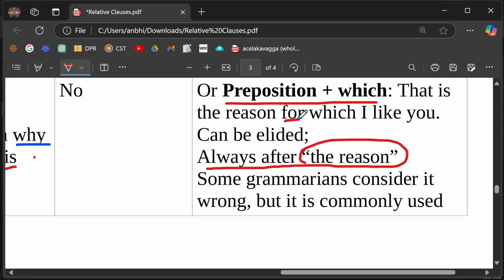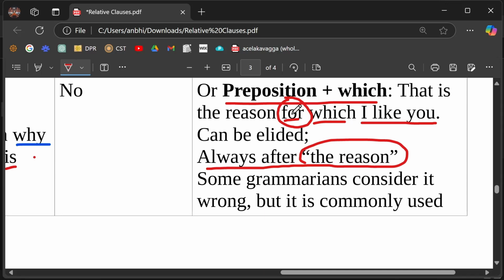You see, you have a preposition and which. Because I like you, how do you decide this preposition? Look at this. I like you because of something, right? So you say for. Yeah. I like you for that reason.